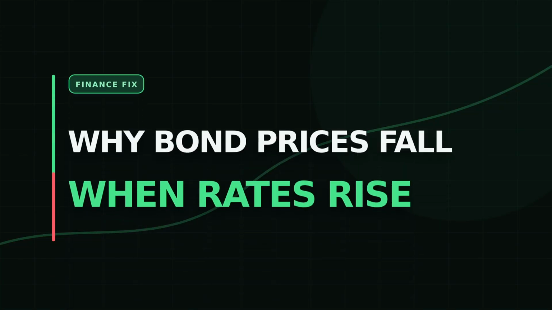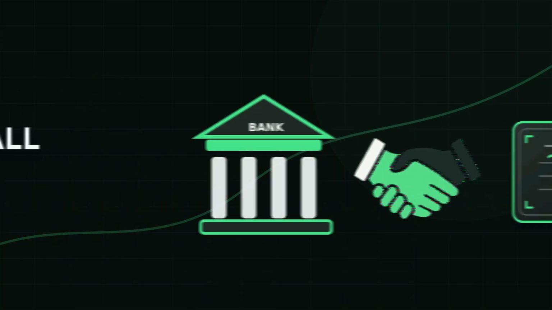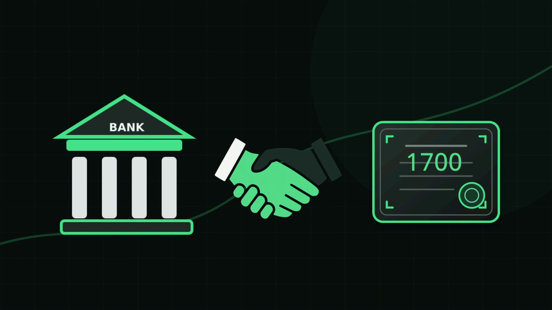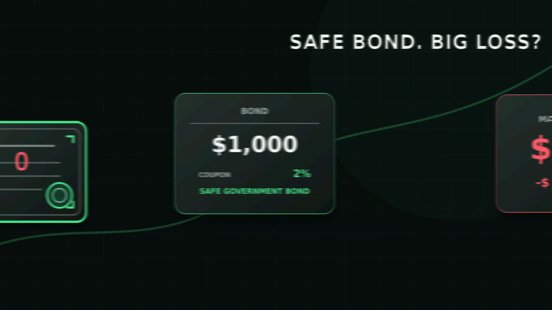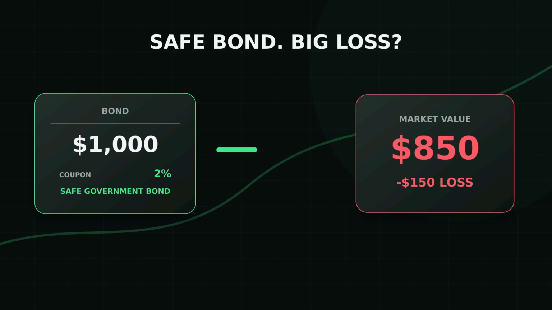When interest rates rise, bond prices fall. A bank can buy one of the safest bonds in the world and still show a major loss. The borrower did not default. Every payment remains scheduled, and yet the bond may suddenly be worth far less. The reason is interest rate risk.